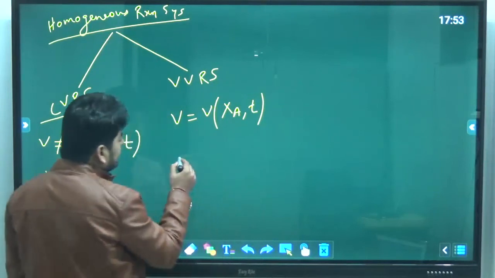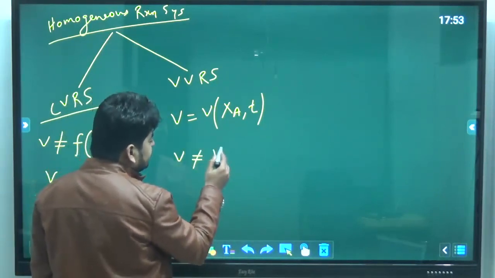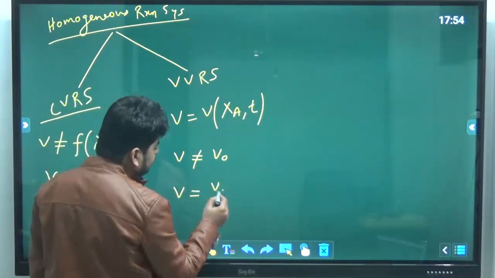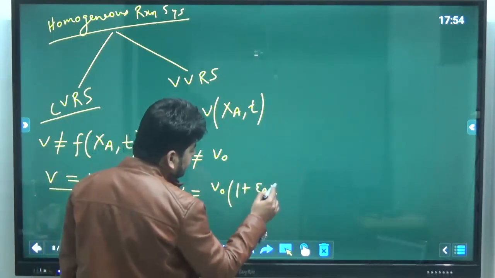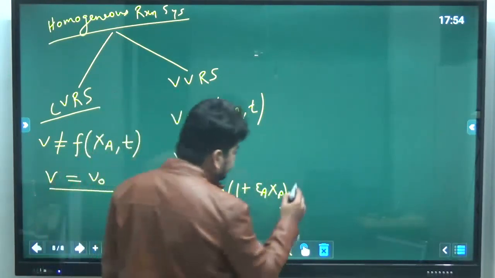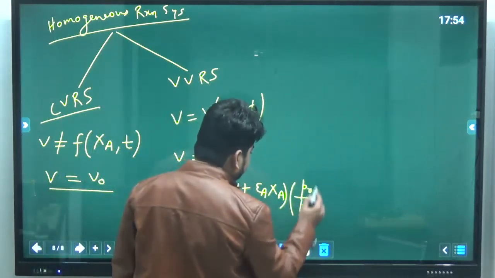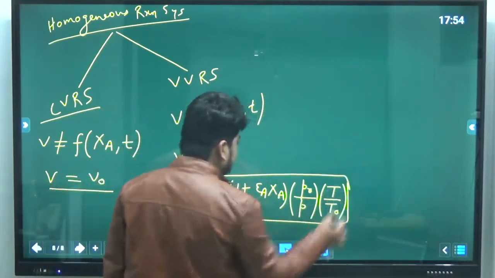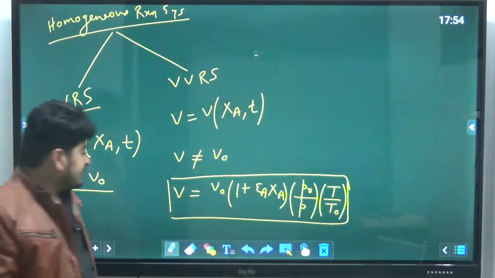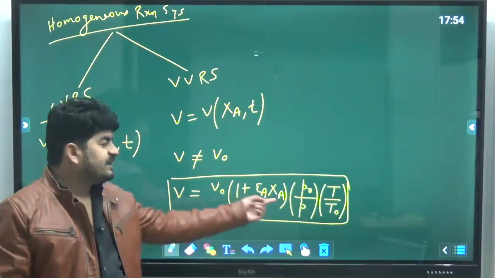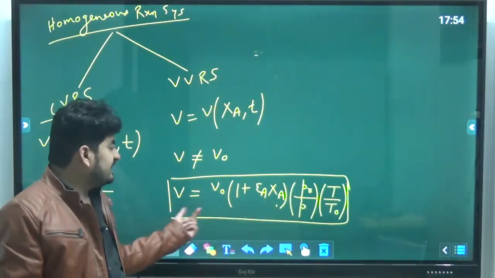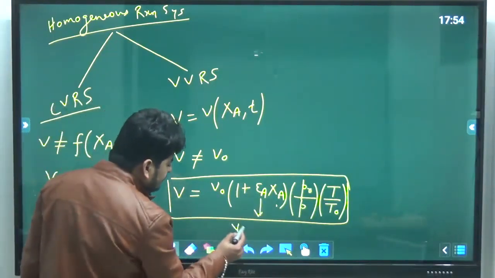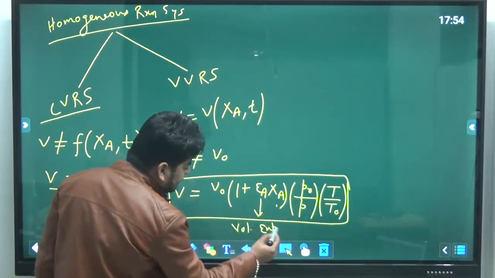Here, V will not be the same as V naught. So that will be V is equal to V naught times 1 plus epsilon A XA. I am writing this directly because I will not go into the derivation and all that. For that you can watch the lectures. Here we can say that the volume of the reaction mixture is a linear function of conversion, or it changes linearly with conversion. And what is epsilon A? Epsilon A is called the expansion factor.